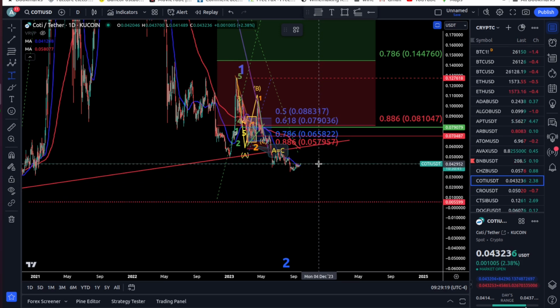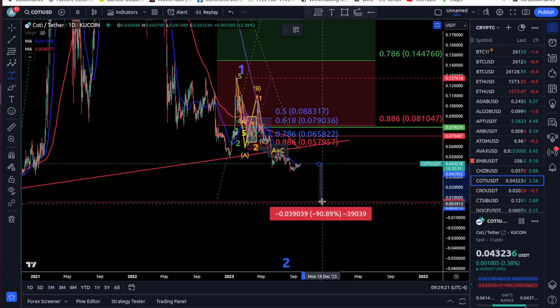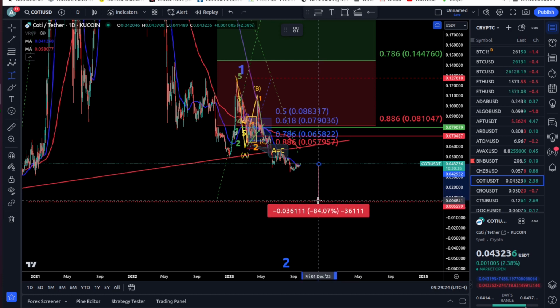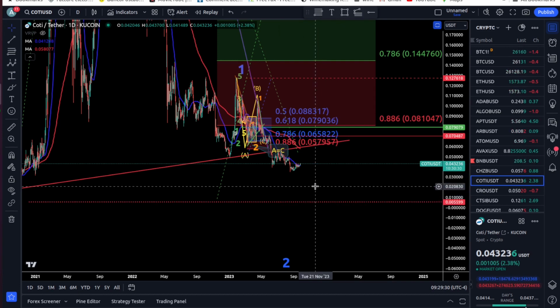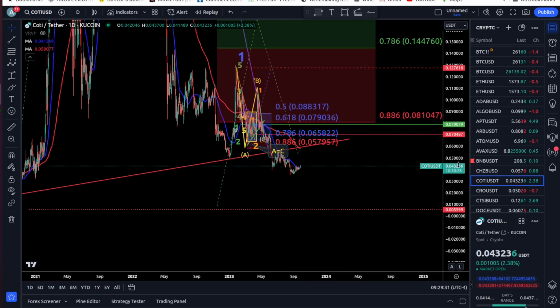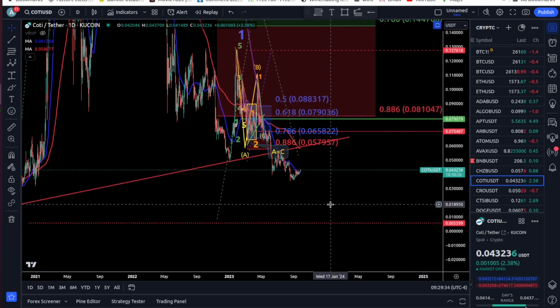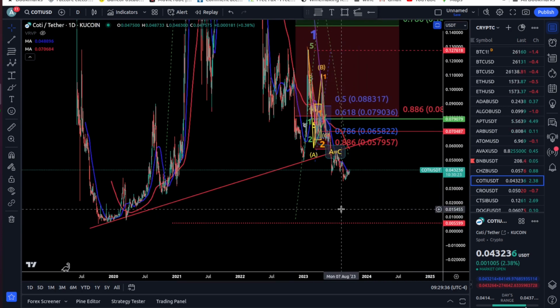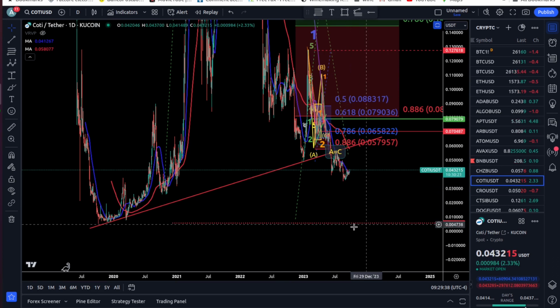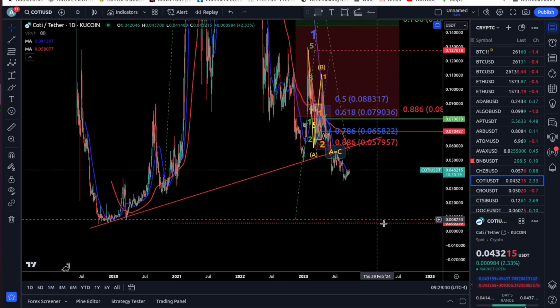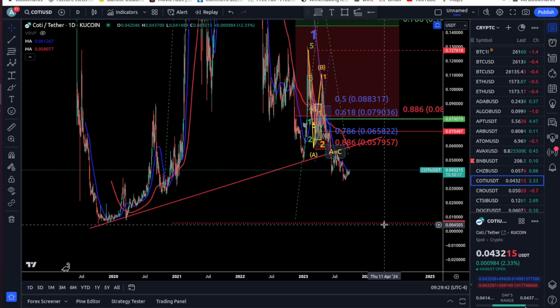So we have quite a lot of room. To go back and invalidate this bigger count, we need to go up about 86%. Well, I'm confident that COTI shouldn't reach this invalidation point, but the probabilities are still there.